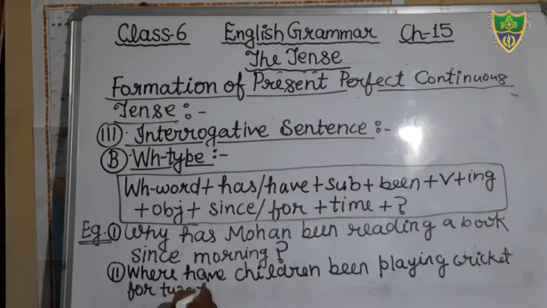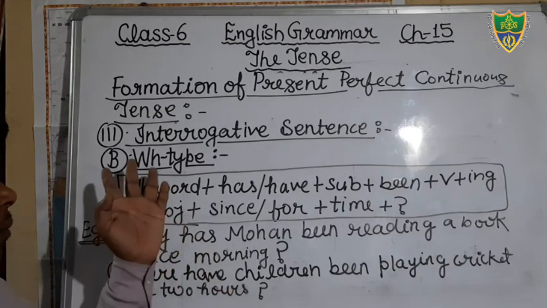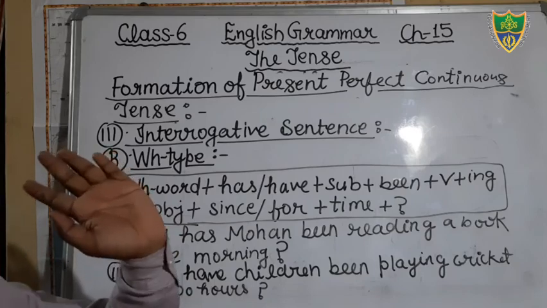For 2 hours. Question mark. Let's see, students. This is your sentence. Where have children been playing cricket for 2 hours? Why has Mohan been reading a book since morning? Okay, students, and this is the structure of WH type. You write it and learn it.